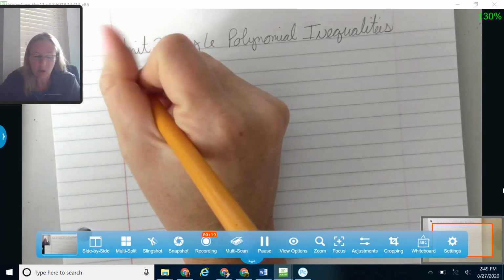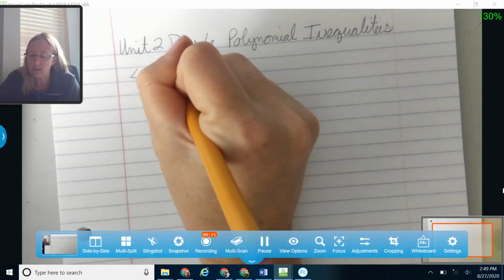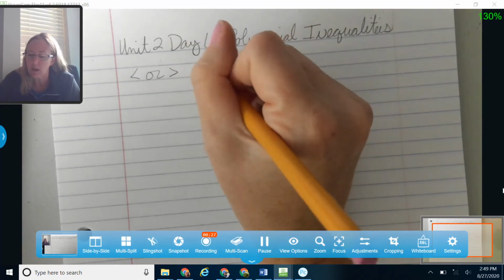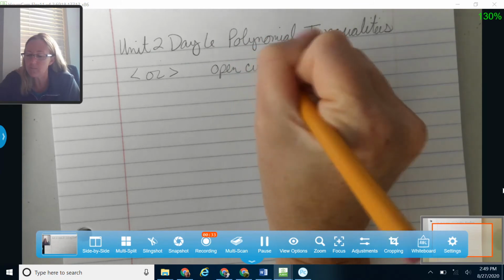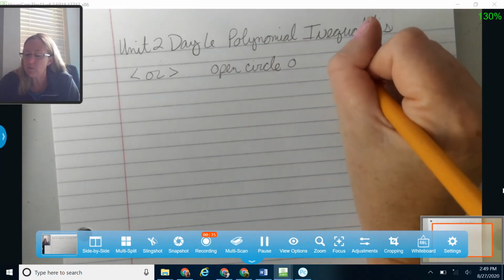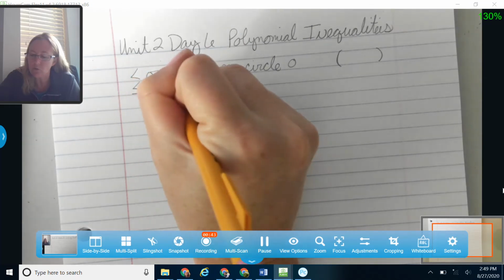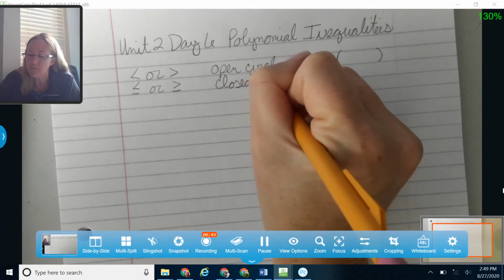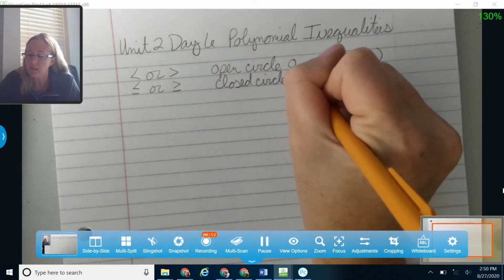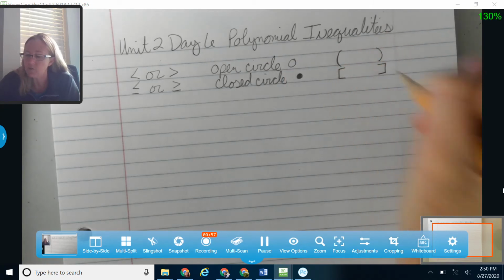So we're going to be working on a number line here. When we're talking about less than or greater than, we're going to be drawing an open circle on our number line. Looks like this. And we're going to be using parentheses in interval notation. Then if we talk about less than or equal to or greater than or equal to, we're going to be using closed circles on our number line. They look kind of like a filled in dot, like that. And I'm going to be using brackets in interval notation.